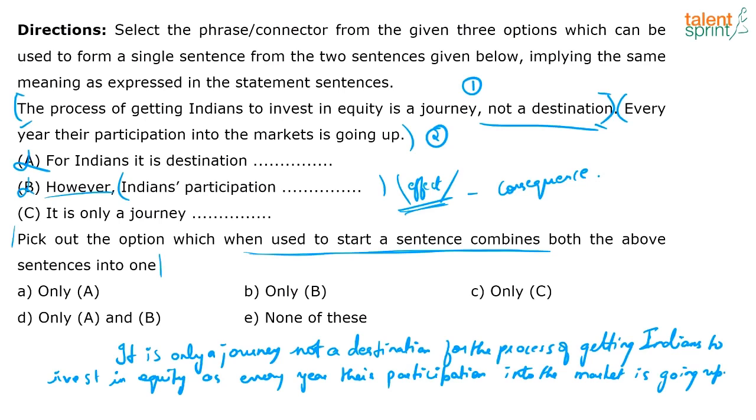So it is more of a journey for them and not a destination. Yeah. So option C, yes, I can start with this phrase and still connect both these sentences. It will still make meaning. It is grammatically correct. Both ways, I don't have a problem.